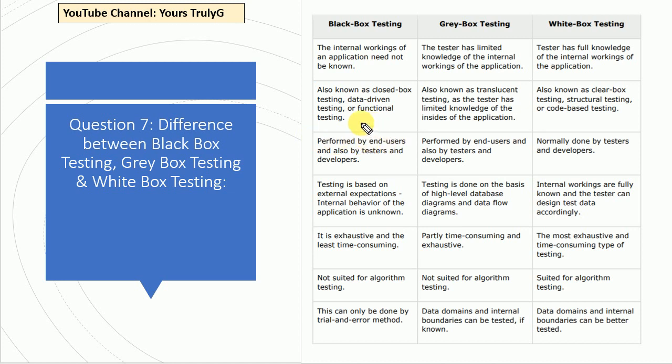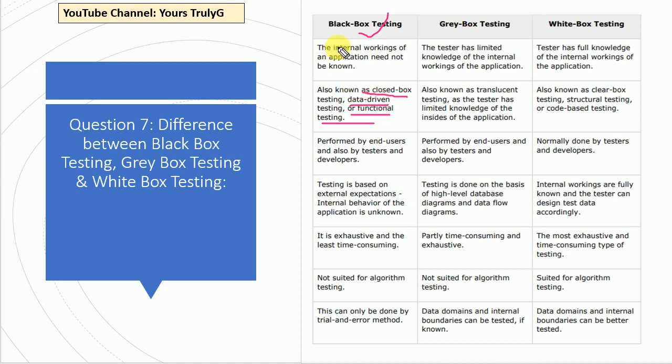The second point is a very important thing. This is also known as closed box testing, data driven testing, or functional testing. It has already been asked in many competitive examinations: functional testing is also known as black box testing, white box testing, gray box testing, UAT testing, whatever. They will give you four options, and the correct option would be black box testing. So you have to remember each and every point.